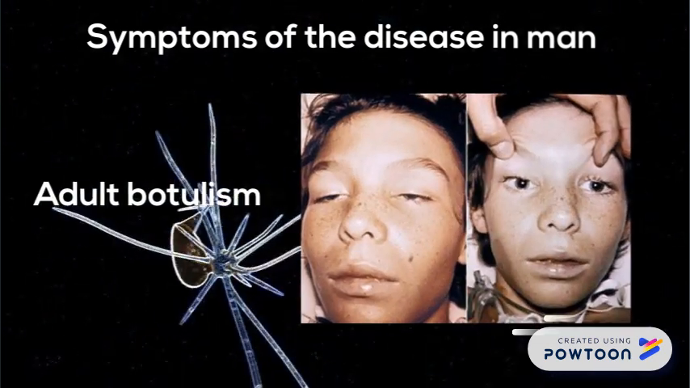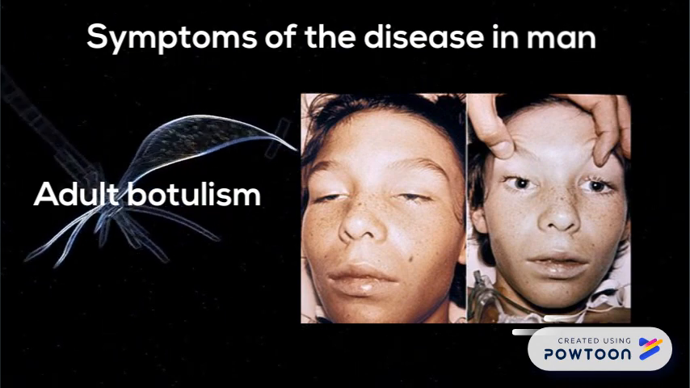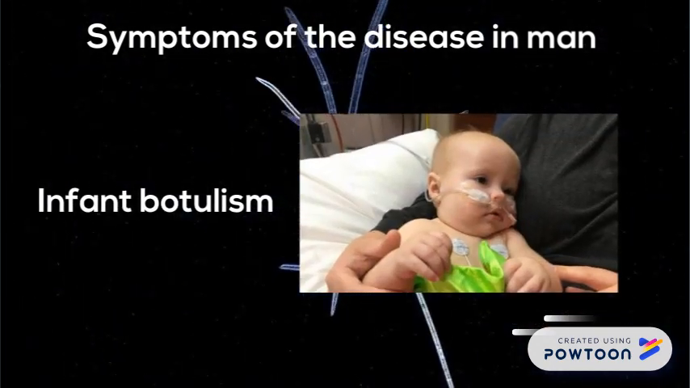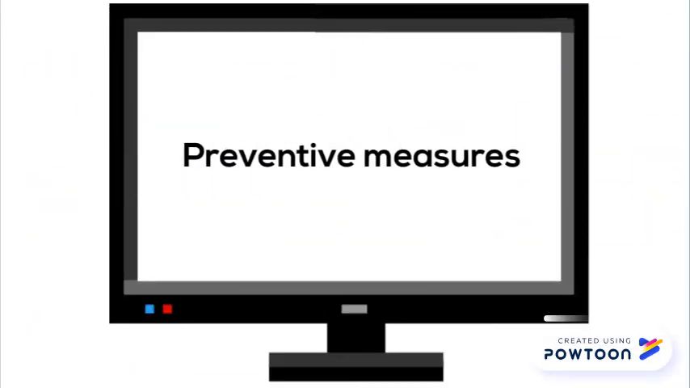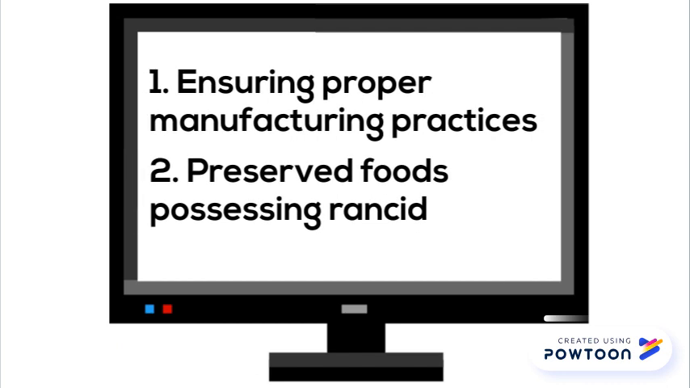Symptoms of the disease in man. Adult botulism includes nausea, vomiting, fatigue, and dizziness. Infant botulism. Symptoms are similar to adult botulism. It can be prevented by ensuring proper manufacturing practices and proper food processing and preservation.